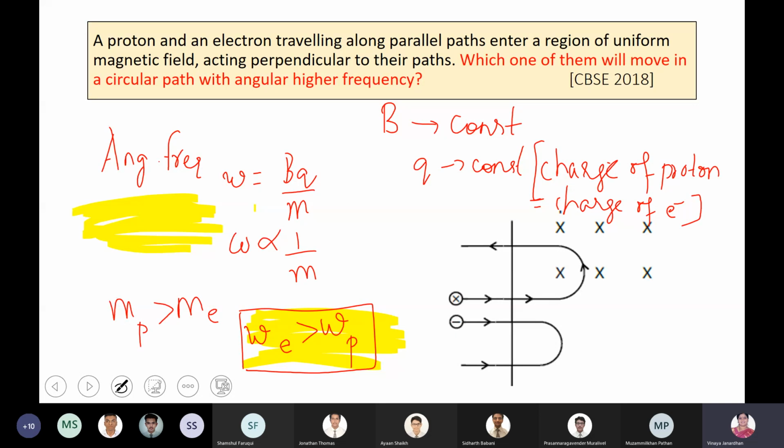Completed? Alpha particle is an ionized helium atom. It has two positive charges. You only remove the nucleus. A proton is an ionized hydrogen atom. Remove the electron from a hydrogen atom, the nucleus of your hydrogen atom is a proton. Remove the electrons from your helium atom, the nucleus of your helium atom will become an alpha particle. Right.